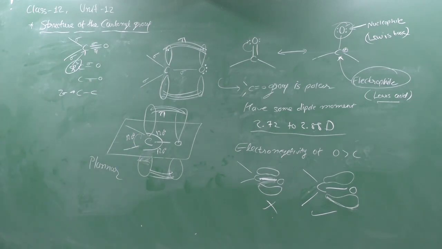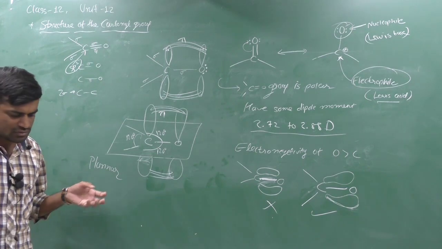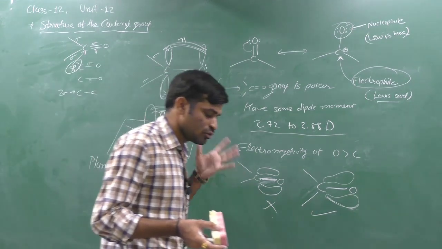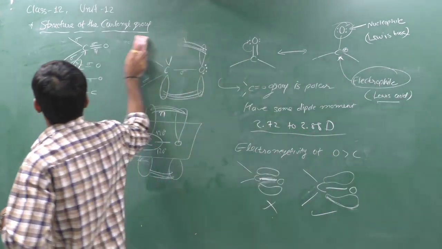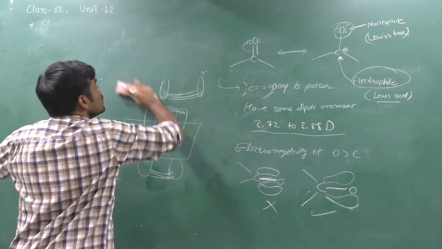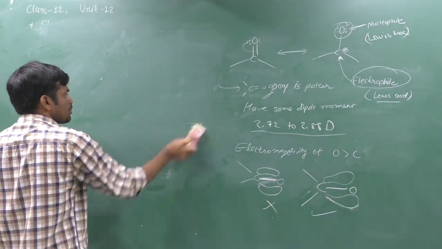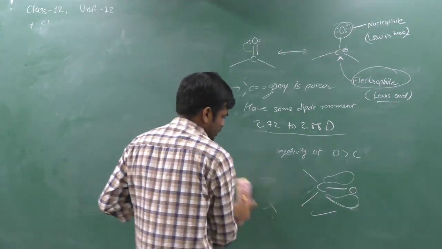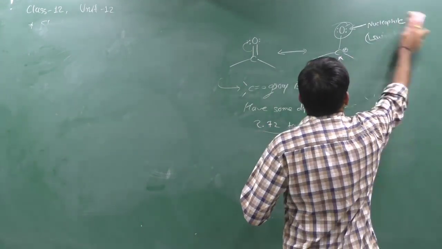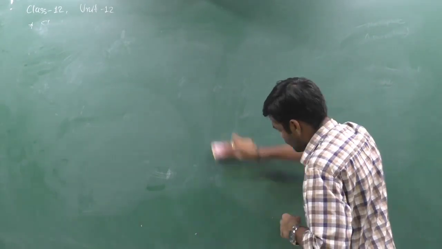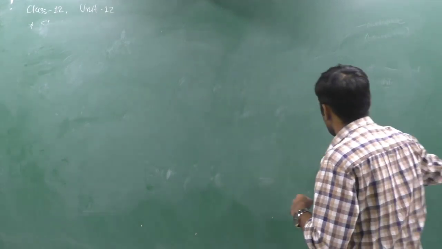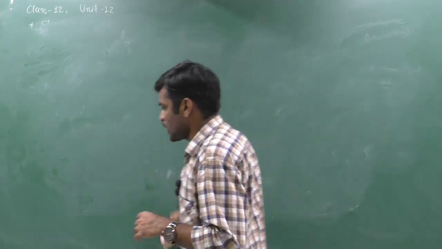aldehydes, ketones or carboxylic acids, or we can say generally the carbonyl group. Now we can start the new point, which is very simple. It is a trigonal planar species. All atoms of the carbonyl group are present in one plane, while the electronic cloud of the pi bond is spread to the upside and downside of the plane.